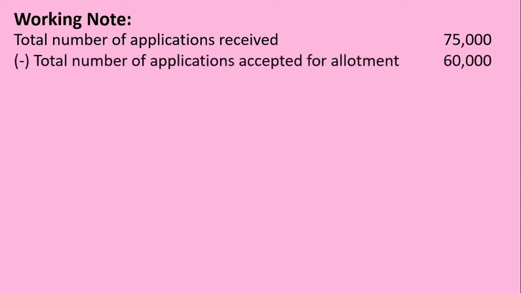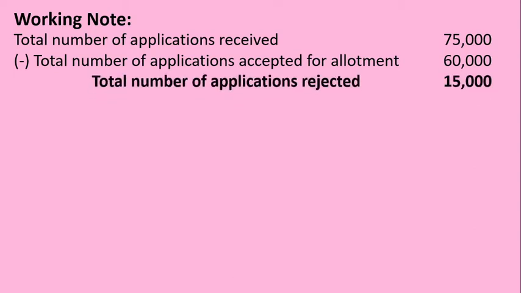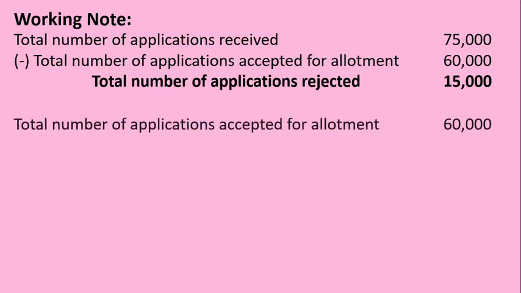Total number of applications received is 75,000 minus total number of applications accepted for allotment 60,000. Then the difference between these two is treated as total number of applications rejected. The number of applications received is 75,000, applications accepted for allotment of shares is 60,000, so totally 15,000 applications were rejected. This one working note is to be prepared. And one more working note is also required.